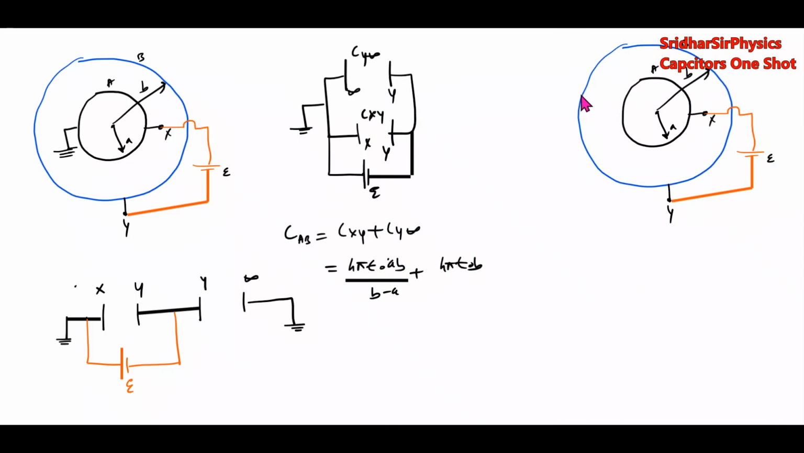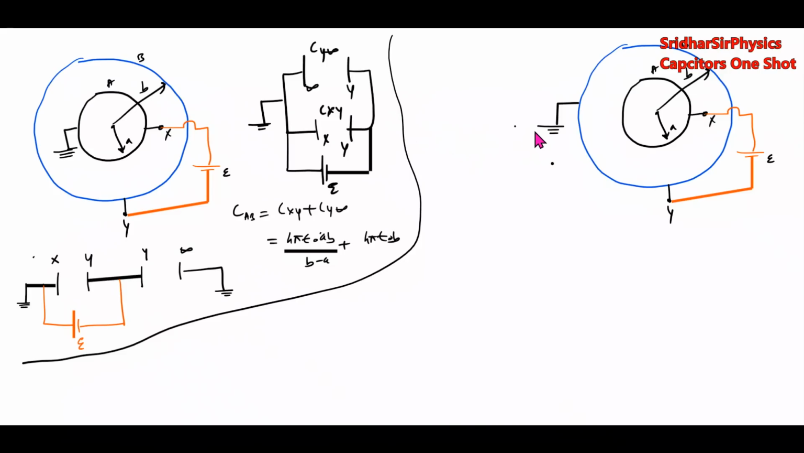Here we will earth the outer shell. Then what are the conditions? Now if you can check it here, outer shell is earthed, shell B is earthed, then what is the capacitance? Then between A and B we will redraw the circuit. First we redraw the circuit. X and Y, X here, Y is earthed,